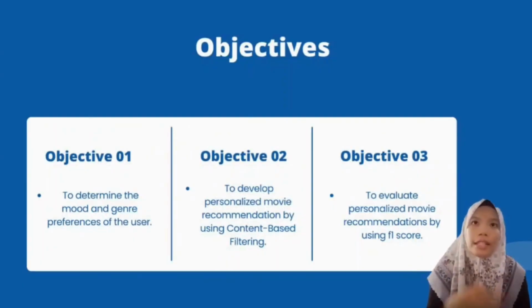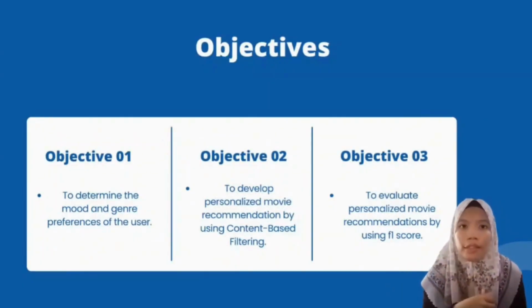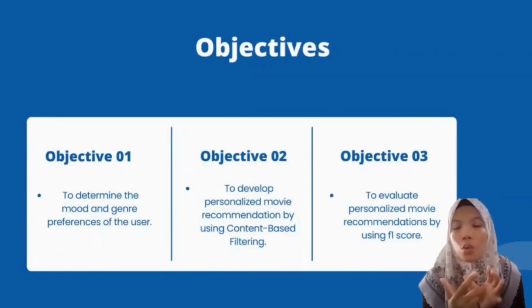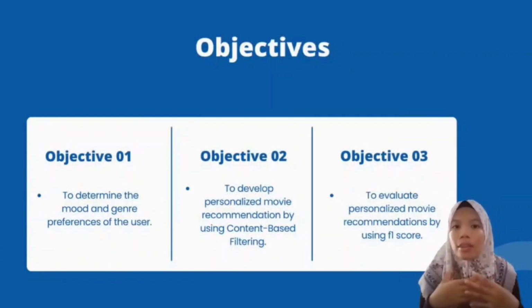In order to address these three challenges that I explained earlier, our group has set up three main objectives. The first objective is to determine the user's genre and mood preferences. By identifying these two preferences, we can customize recommendations to more effectively meet the preference of each individual. The second objective is to develop personalized movie recommendations through the use of content-based filtering. This method guarantees that the suggestions are appropriate and closely aligned with the user's viewing history.